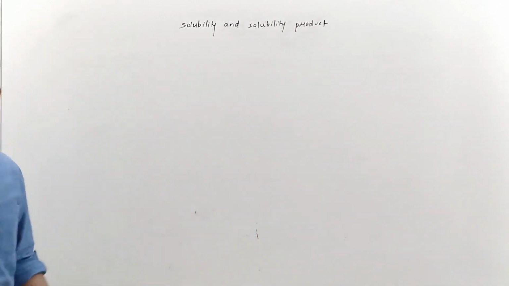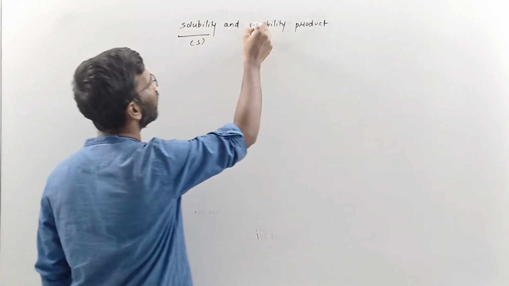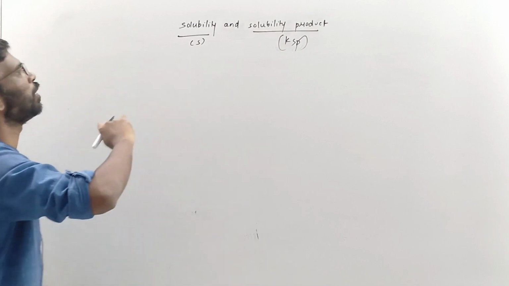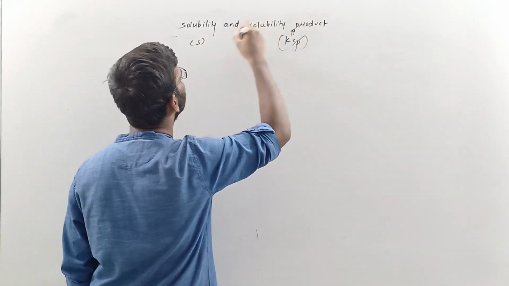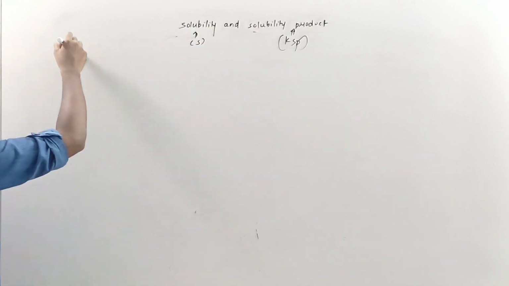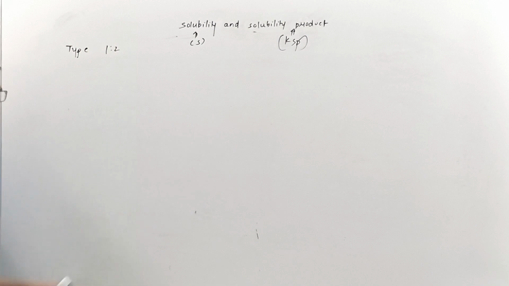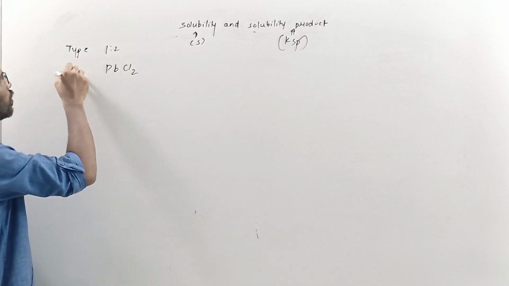We are finding the relationship between solubility S and solubility product KSP. So this is type 1:2. Examples could be PbCl2. PbCl2 is an example for this, right?